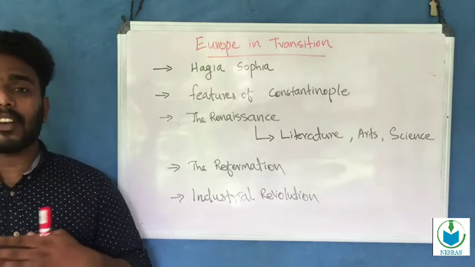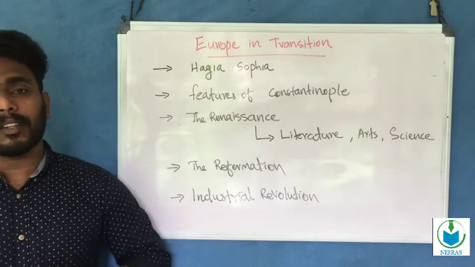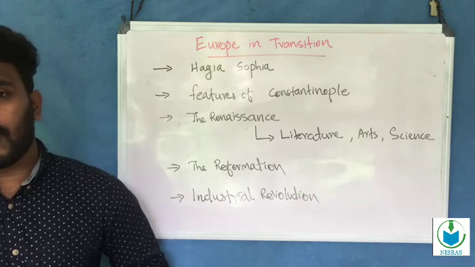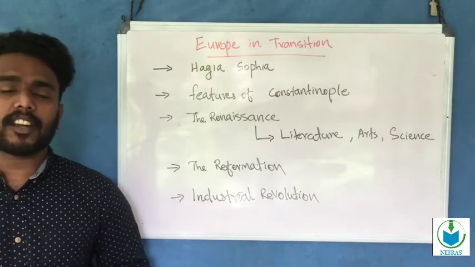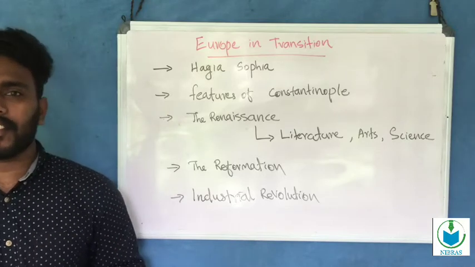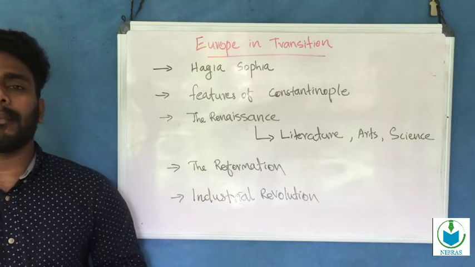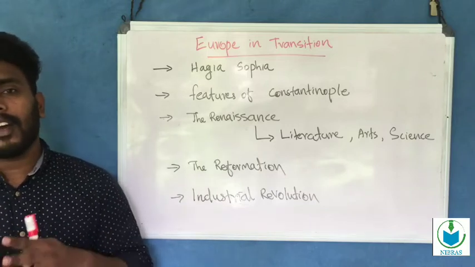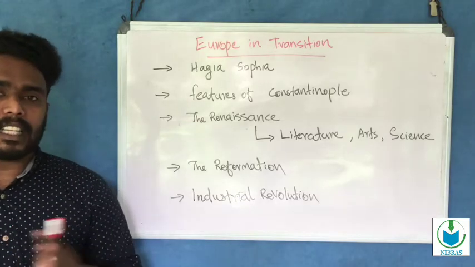We know that one of the important features of Constantinople is that it was the center of knowledge, an abode of scholars and a treasure trove of scholarly texts, and the gateway from Asia to Europe. These are the main features of Constantinople. And we know that when the Turks conquered